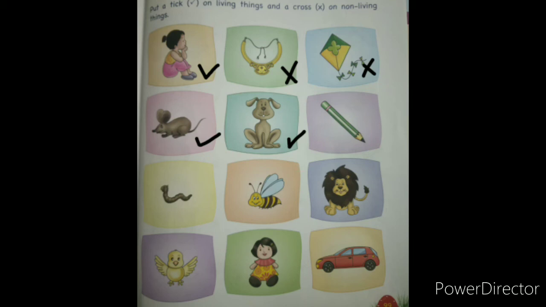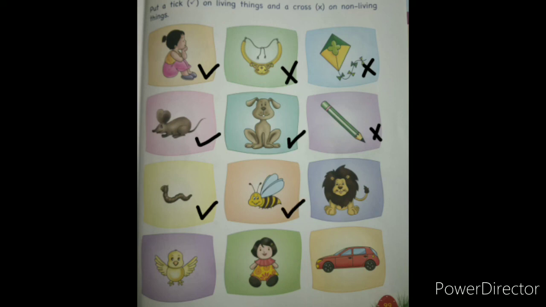Next is a pencil. Yes, a pencil is a non-living thing because it cannot move here and there. It doesn't want any food and water to drink. So we will put cross on that. Next is earthworm and honeybee. Yes, both are very small creatures, both are insects, but the same way they need food and water. They can move from here to there. So they are also living things.